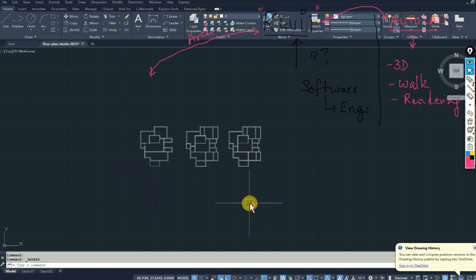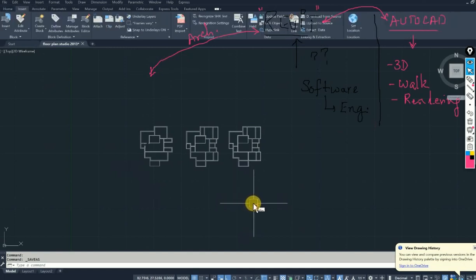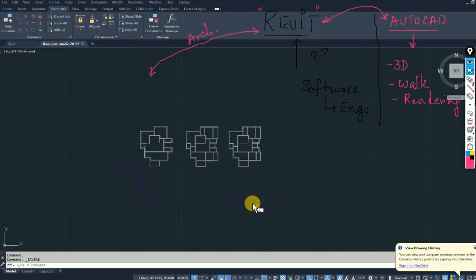You see the home tab, insert tab, and so on. Can you see any tab or button or command telling you there is a wall? Where is a wall command? Can you see a wall command in AutoCAD? Maybe yes. When you find it, wake me up.